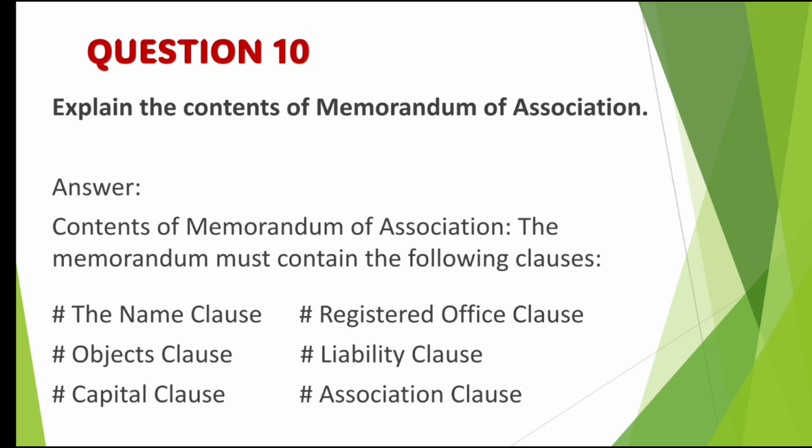First, the name clause, registered office clause, object clause, liability clause, capital clause, association clause. So these 6 clauses should be there in the content of MOA, that is memorandum of association. Again, the question says to explain it, and that explanation can be done by yourselves, whatever you have read or learned in the class.